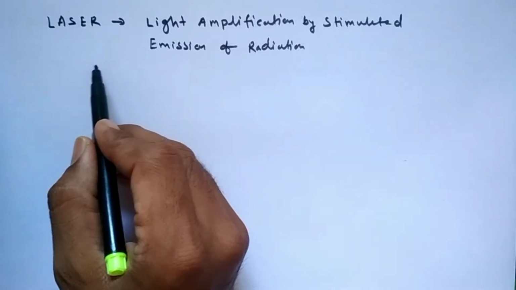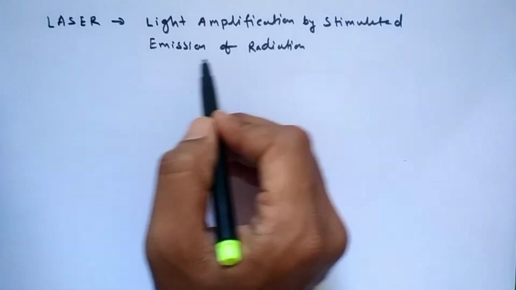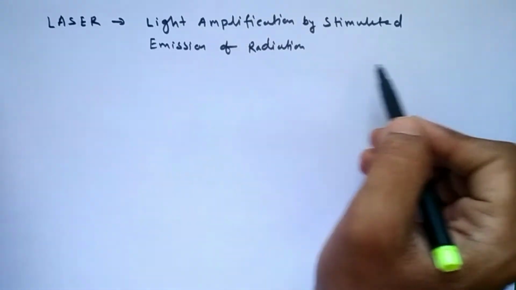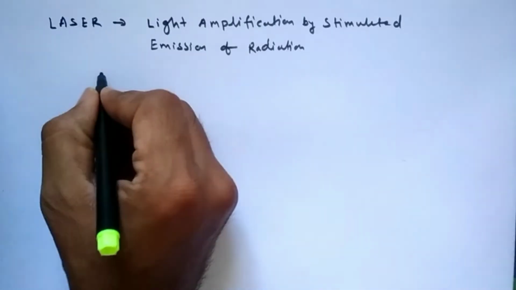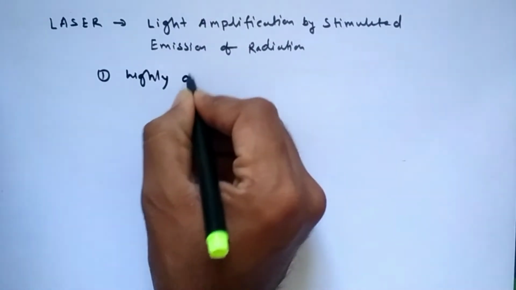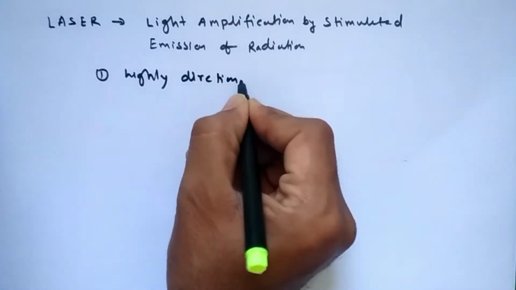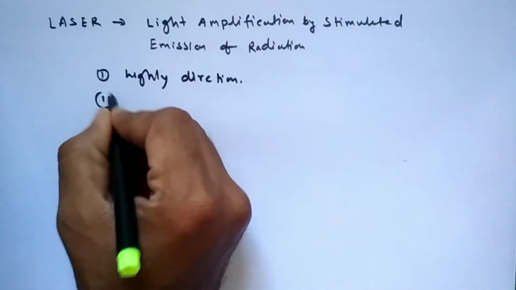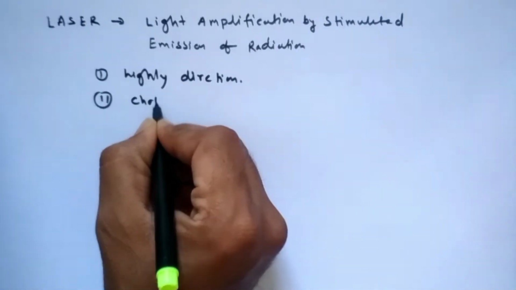Friends, in the last video lecture I have already discussed some basic properties of laser. That is, laser is highly directional and laser is coherent.